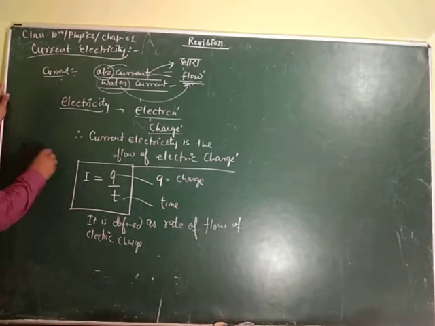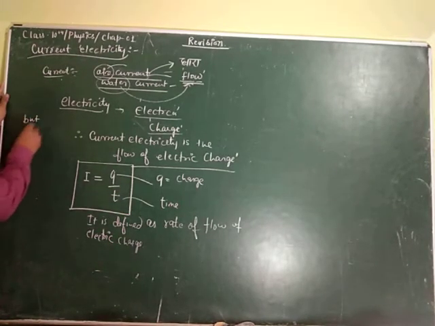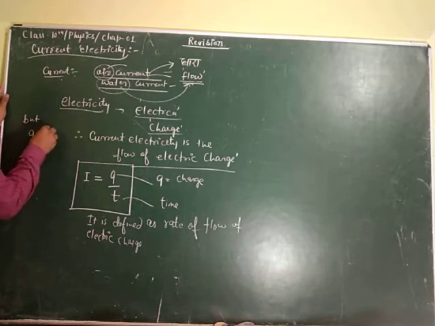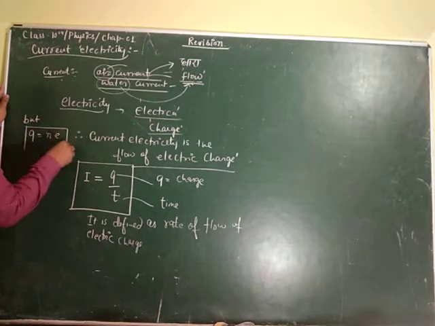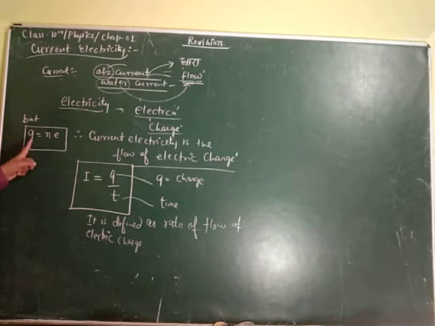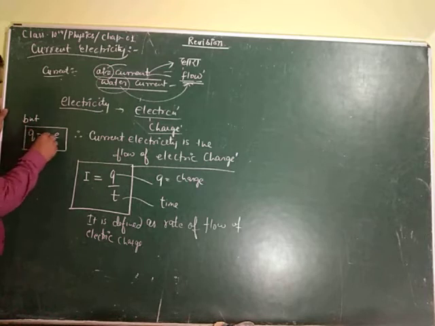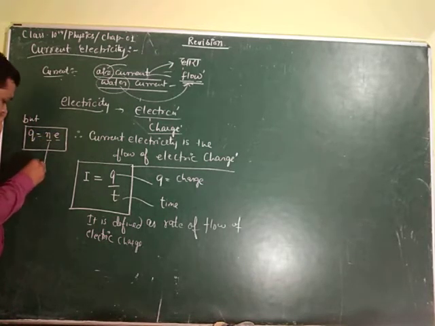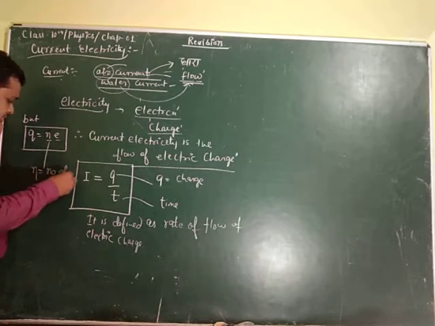But we also have Q = NE. Although this is a revision class, we cover each and every topic again in detail so that every student can understand. This is the charge Q, and it is denoted as N into E. What is N? N is the number of electrons.